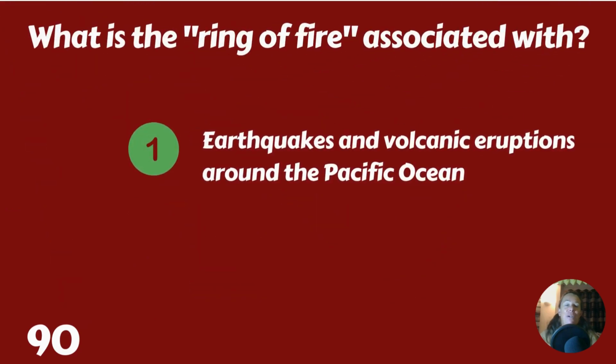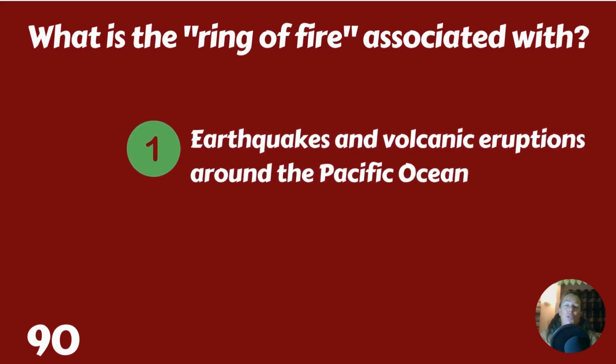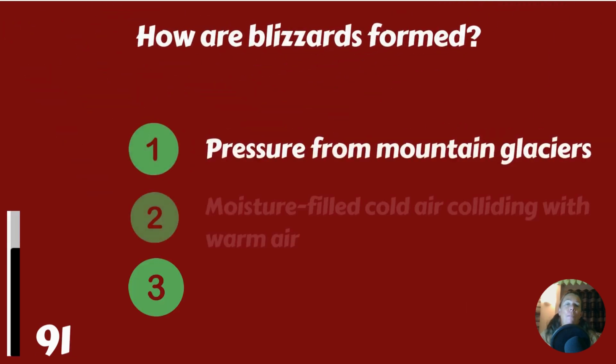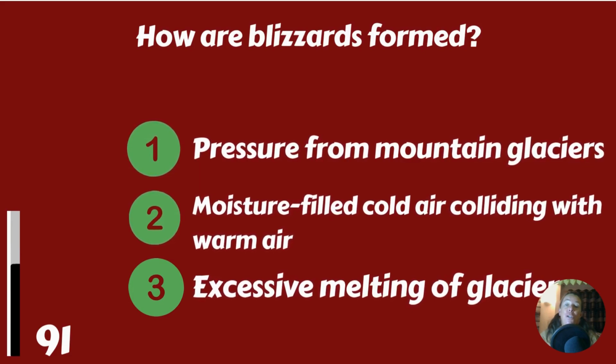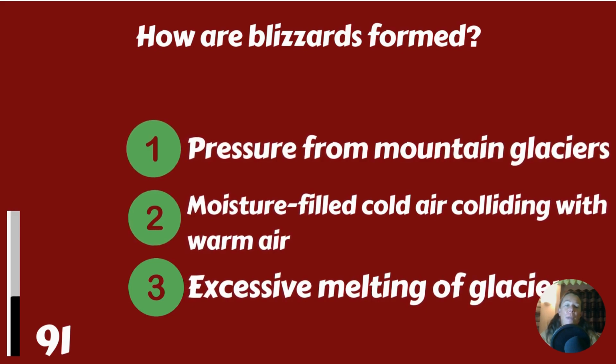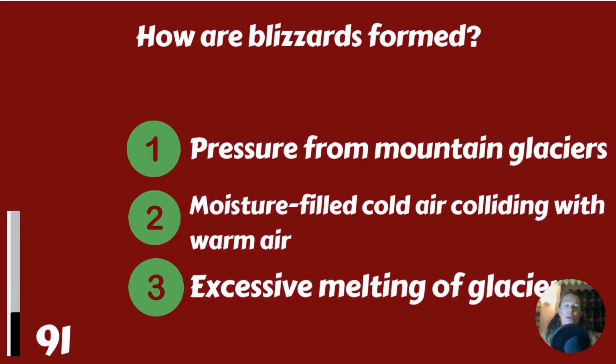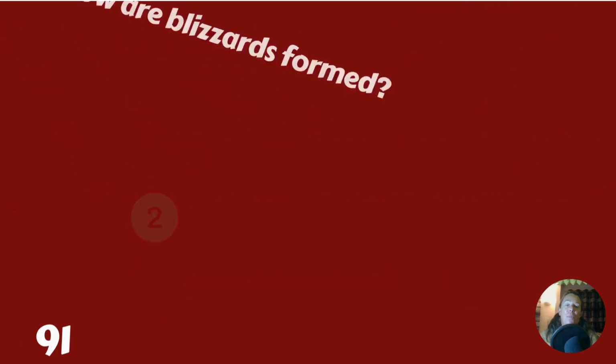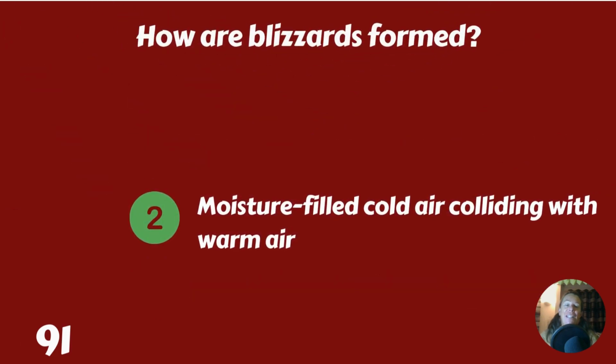Earthquakes and volcanic eruptions around the Pacific Ocean. How are blizzards formed? Pressure from mountain glaciers, moisture-filled cold air colliding with warm air, or excessive melting of glaciers? Moisture-filled cold air colliding with warm air.